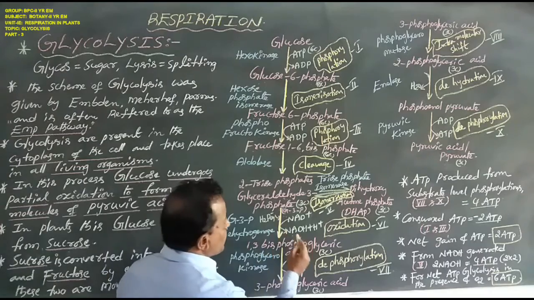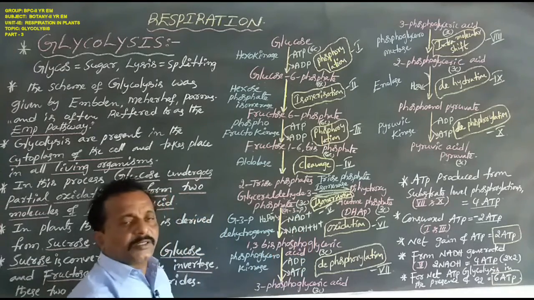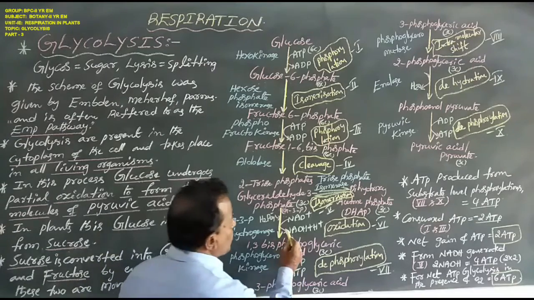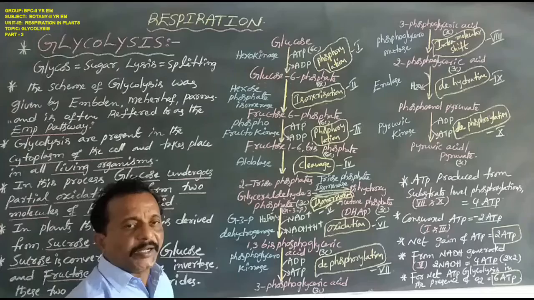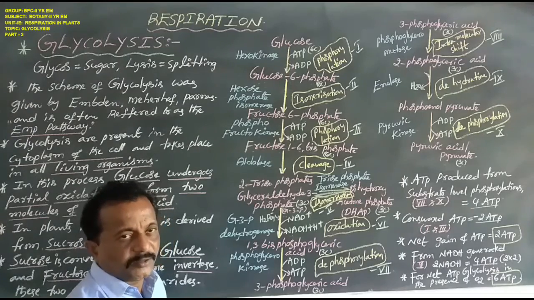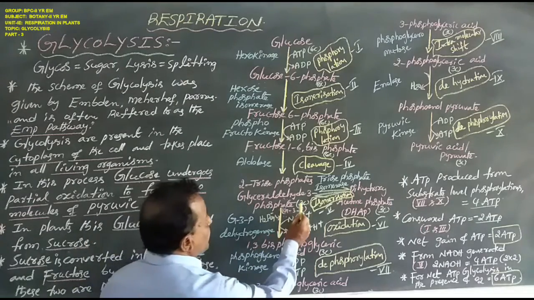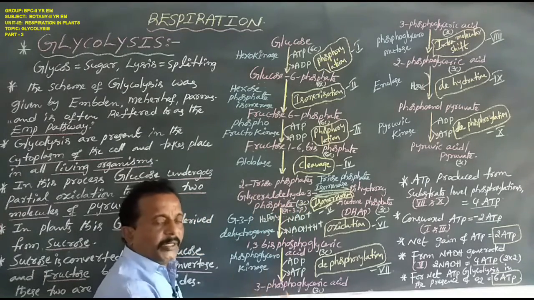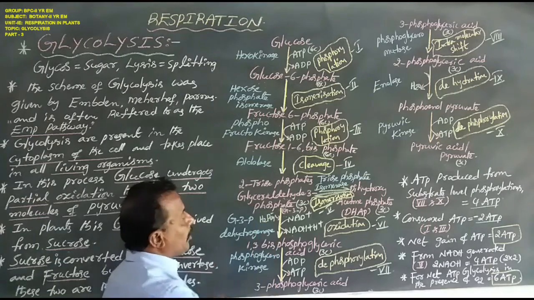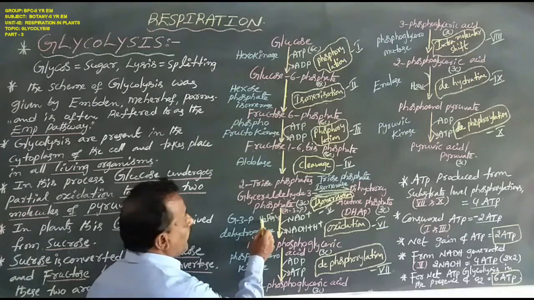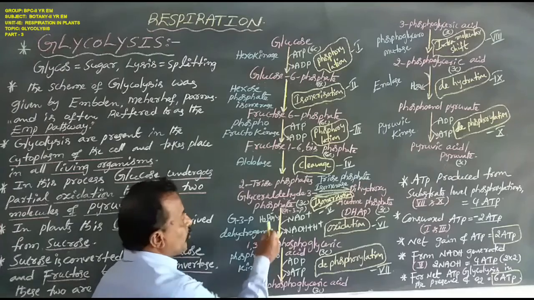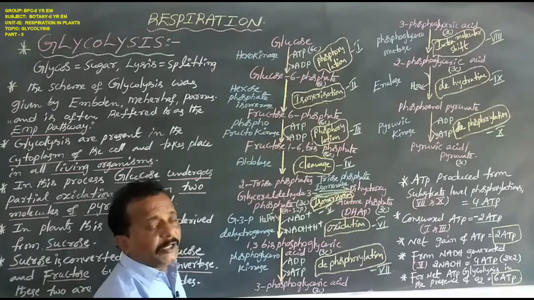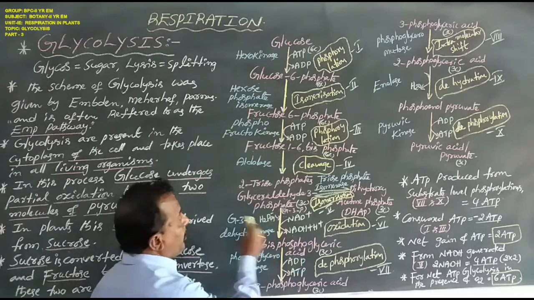These 2 hydrogen atoms are received by the oxidized NAD plus, which is converted to reduced NADH plus H plus. At the same time, glycerol 3 phosphate receives one inorganic phosphate, that is H2PO4 minus, instead of ATP, not expressed as ATP molecules.